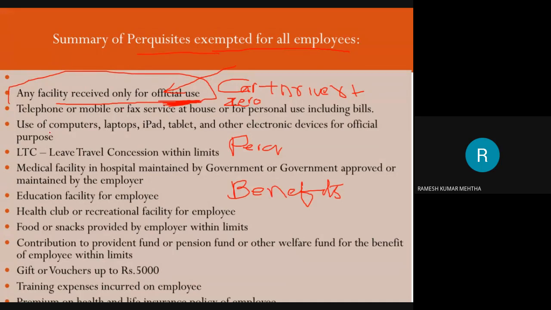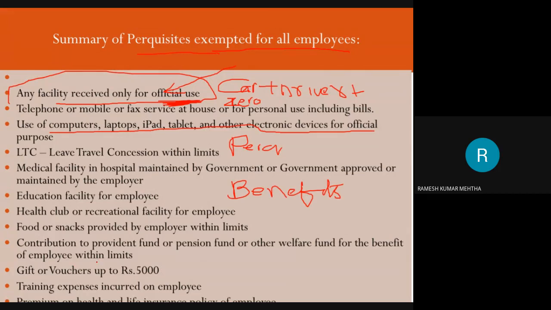Next one is use of computers, laptops, or devices for official purpose. For example, in this period of COVID, I am taking classes, or the teaching fraternity is taking classes from our homes.